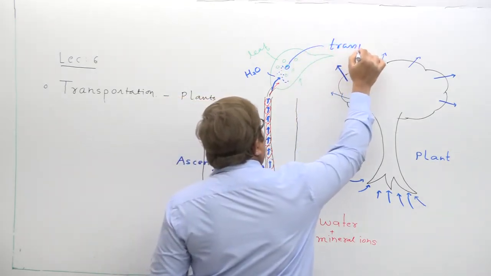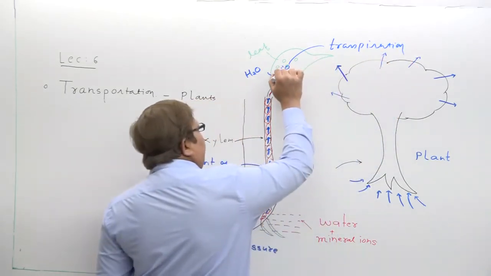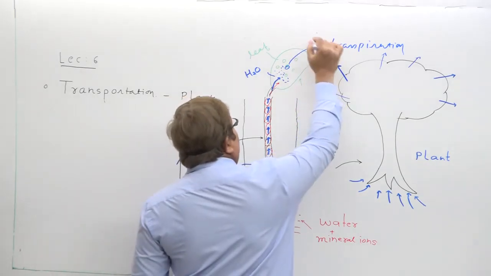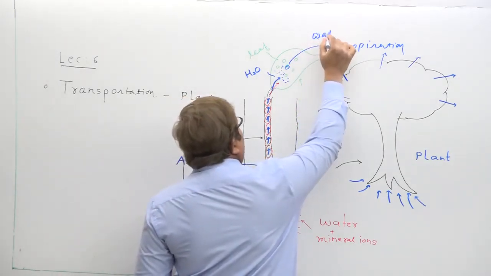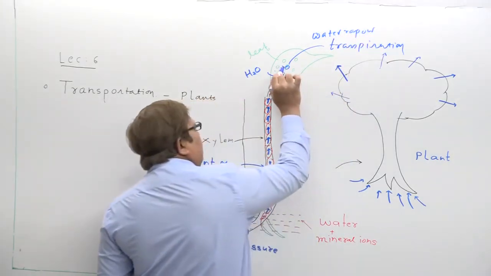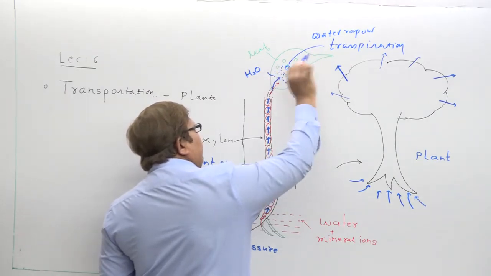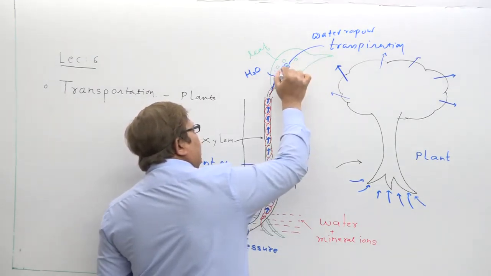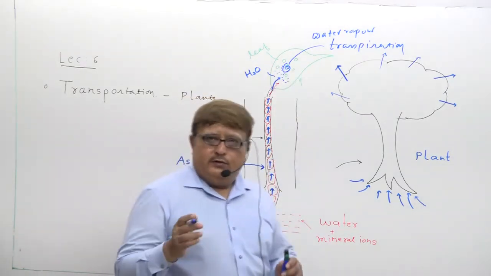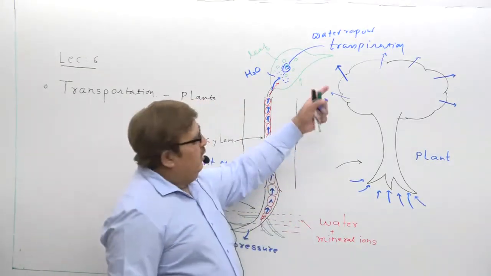You all know the process, transpiration. So water, when it reaches the leaf cell, is transpired into the atmosphere in the form of water vapor.